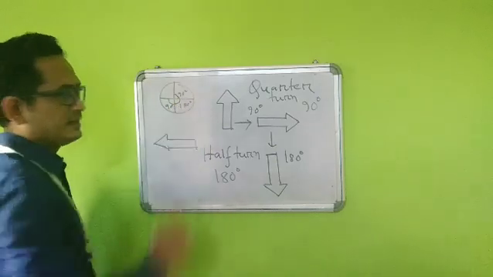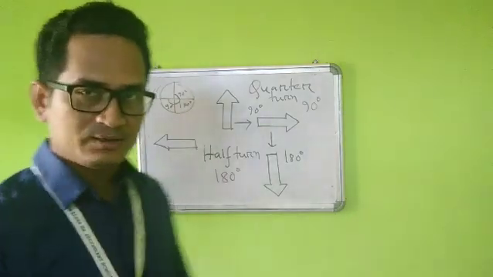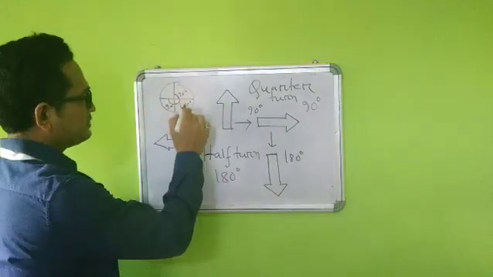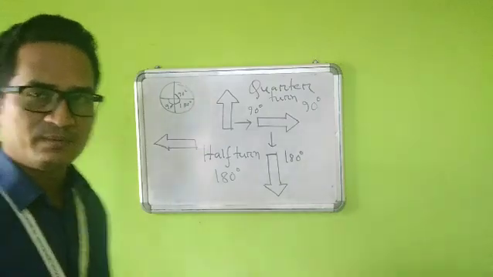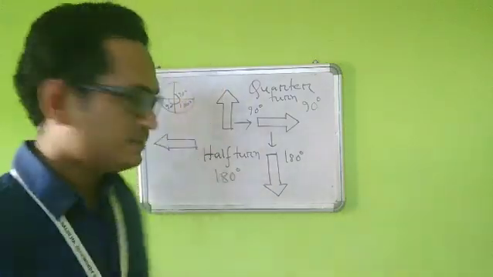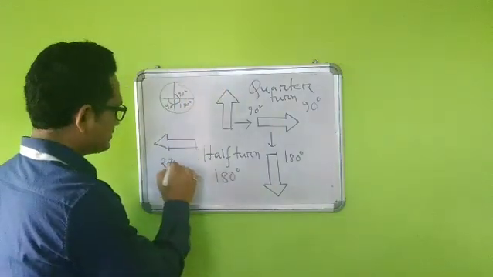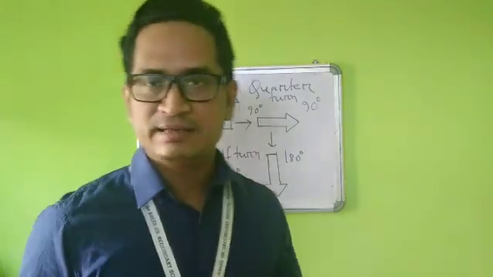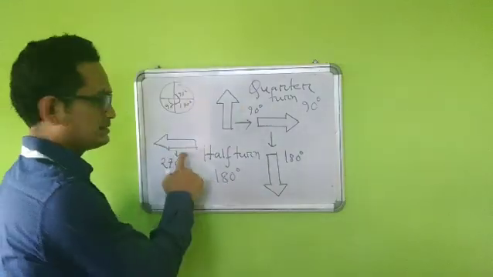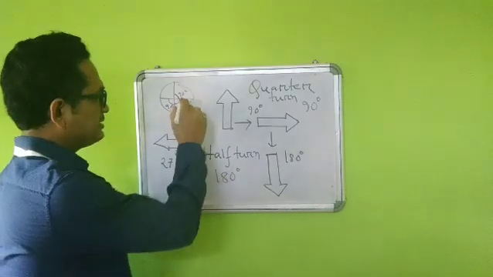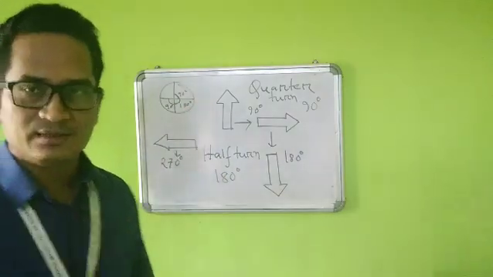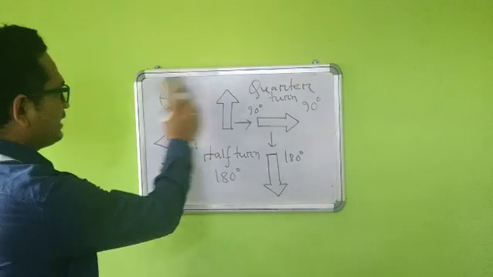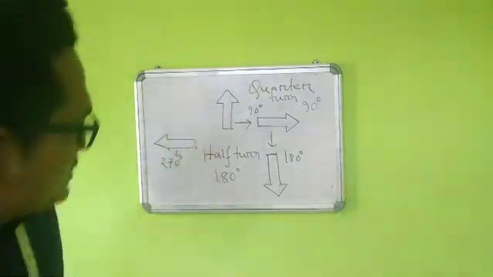So 180 plus 90, how much degree will it be? If you say 90 plus 90 plus 90, how much will it be? 90 into 3. 90 into 3 means it will be 270 degree turn. So this figure has taken a 270 degree turn when the position is here. Fine. 90, 90, 90. So that is 270 degree.